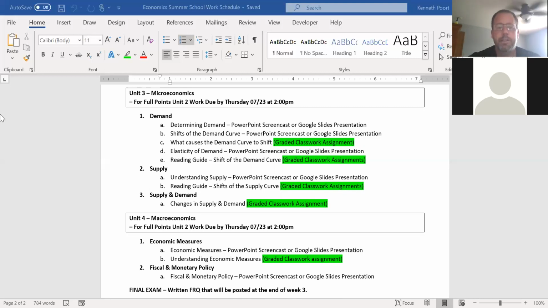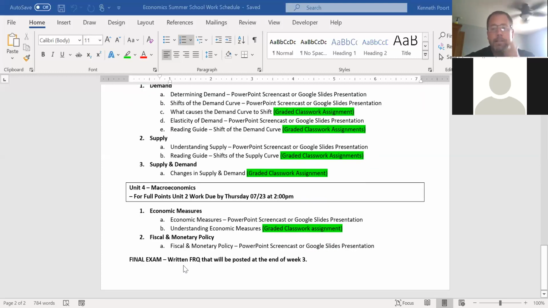And the final exam is going to cover the following topics. It's going to cover anything that we have here on demand, supply, and then supply and demand. All right, so using the reading guides, the videos, the PowerPoints I posted, the screencasts, anything that's posted on Google Classroom will be fair game for the final exam from the Unit 3 microeconomics. And then for the macroeconomics section, there'll be some questions on economic measures.